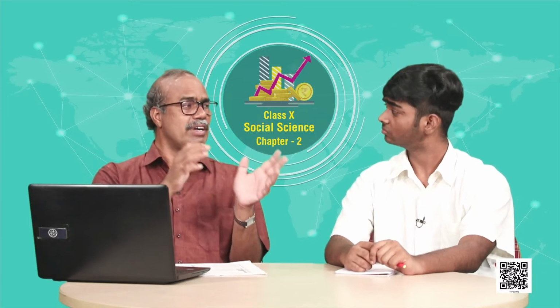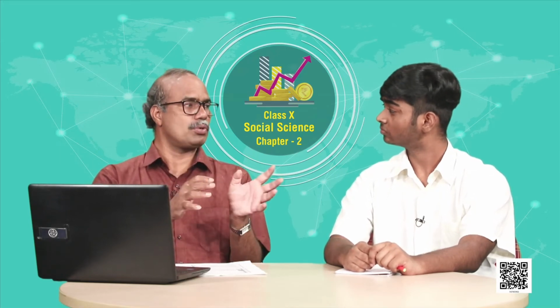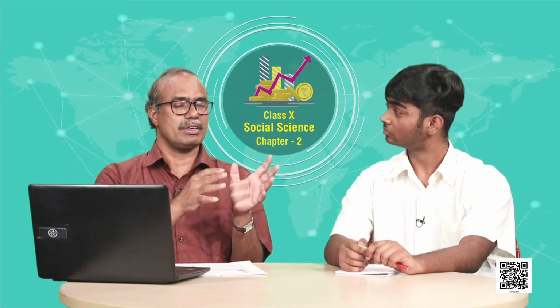For example, in India, employment has come down from 71 to 44% in 40 years. So it is a good symptom that the number of people depending on agriculture has to come down. Similarly, output: earlier it was 40% of the total production, now it is 14%. So the decline in output and the decline in employment in agriculture is good. People move from agriculture to other activities. That is good for the economy.